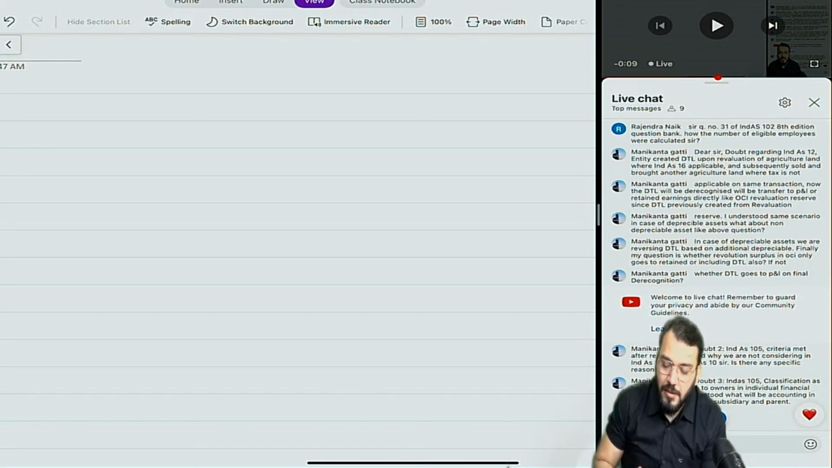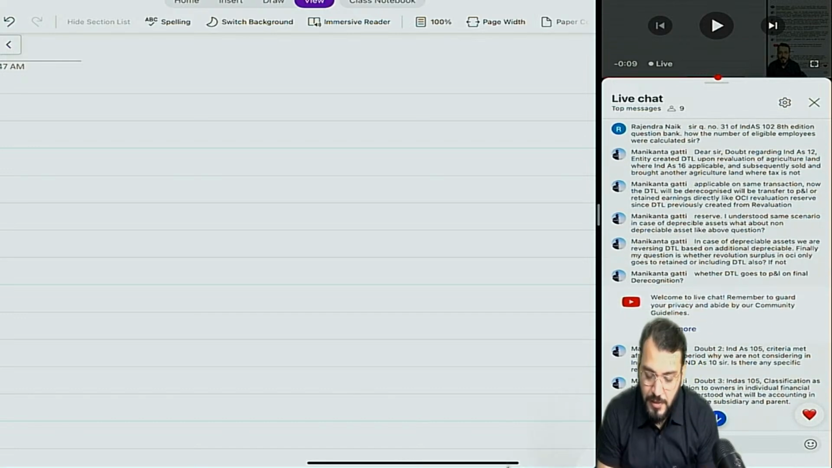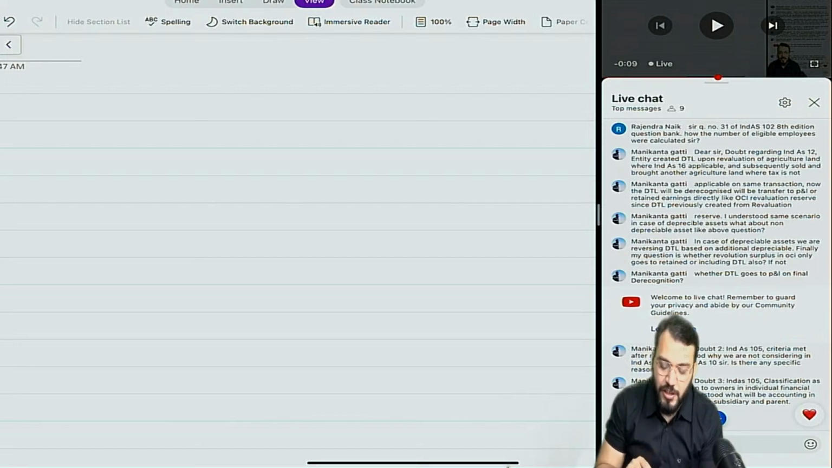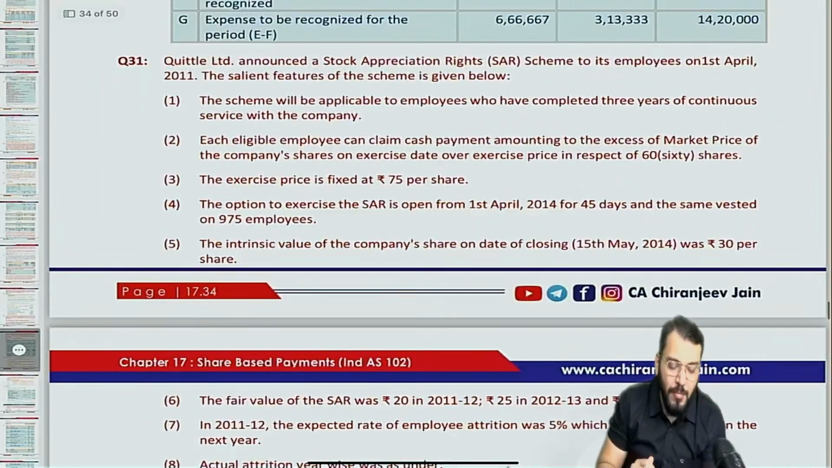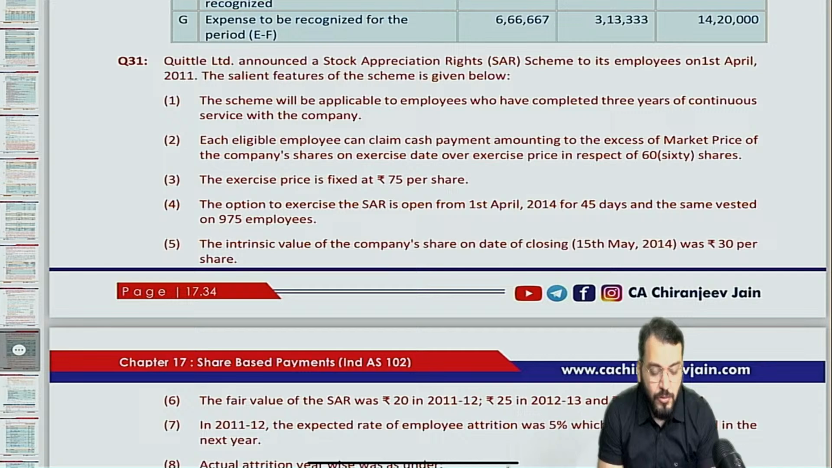Okay, let me start the doubts. First doubt is of Rajendra. Sir, question number 31 of India's 1028 edition question bank. How were the number of eligible employees calculated, sir? Okay, sir, I have that question. I think this is the question you have asked the doubt on.